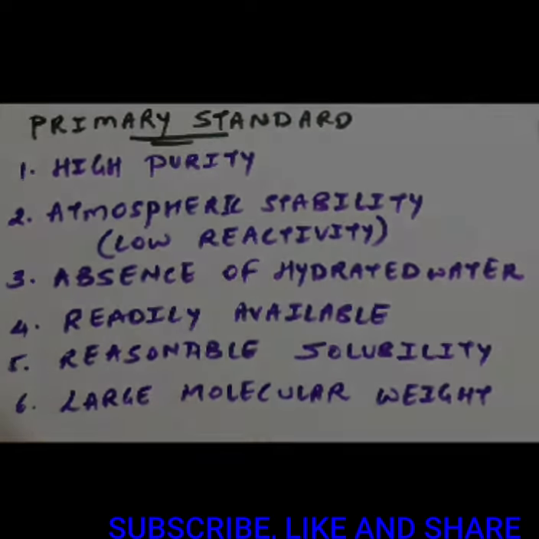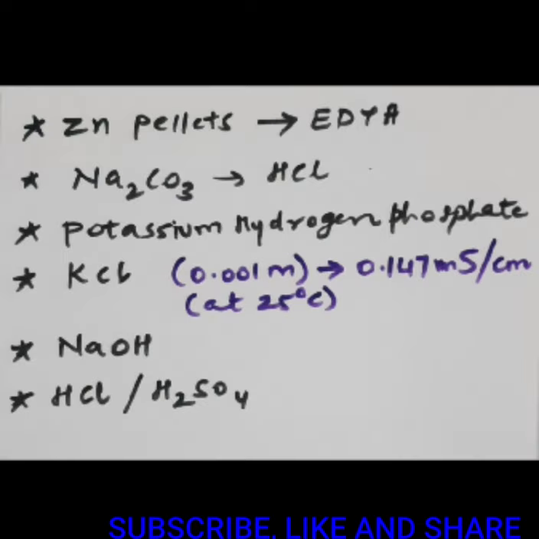Okay. So the first primary standard you can consider is zinc pellets. It is in its solid form. It almost fulfills all the above mentioned properties, and so it is used as a primary standard for standardization of EDTA. Next is sodium carbonate, Na2CO3. It again fulfills all the properties and is used for standardization of HCl.